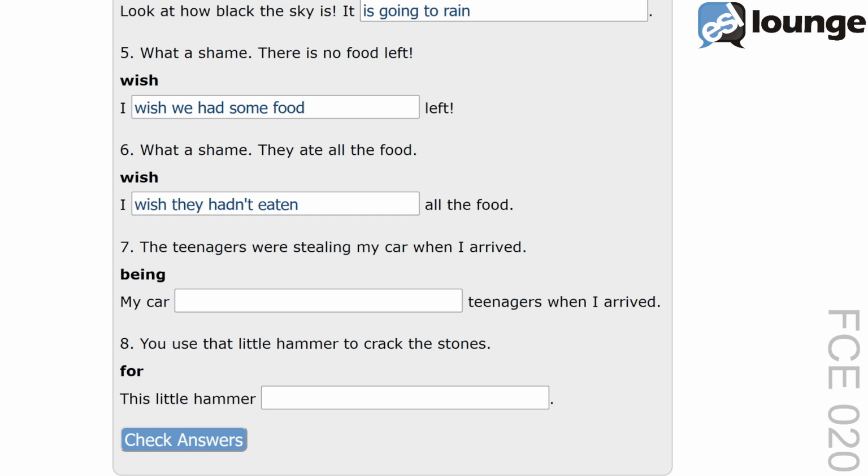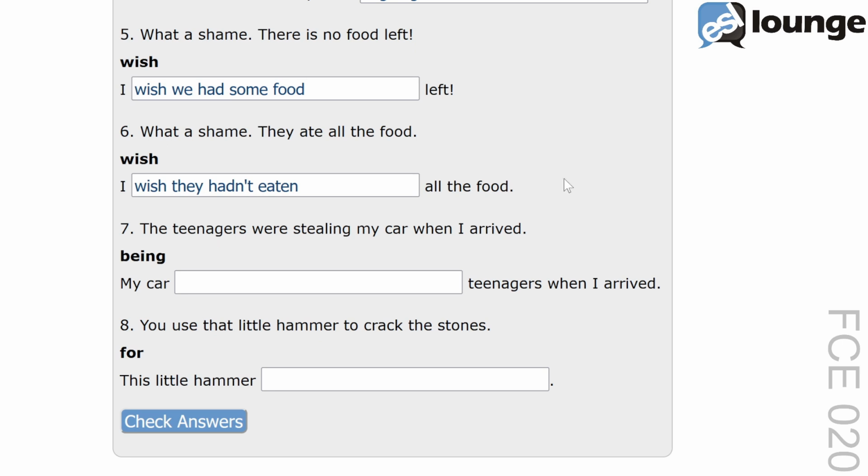Question 7. The original sentence is, the teenagers were stealing my car when I arrived. The keyword is being. And the second sentence is, my car blank teenagers when I arrived. The correct answer is, my car was being stolen by the teenagers when I arrived.